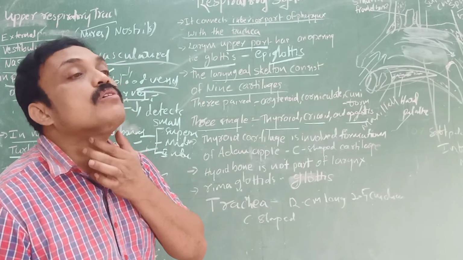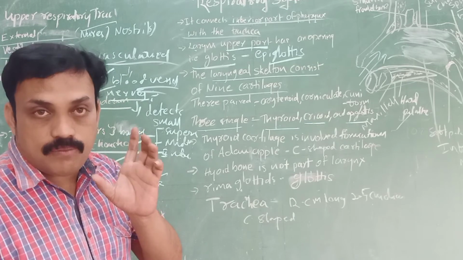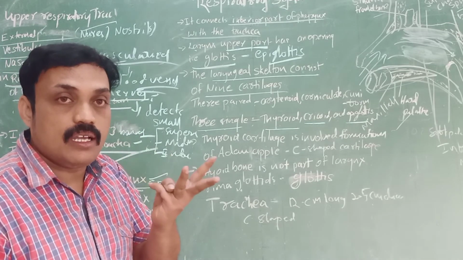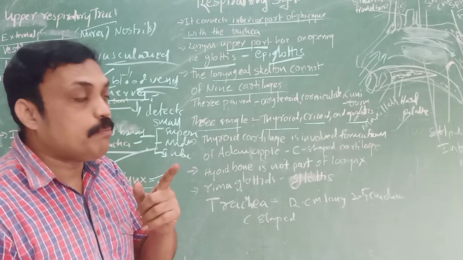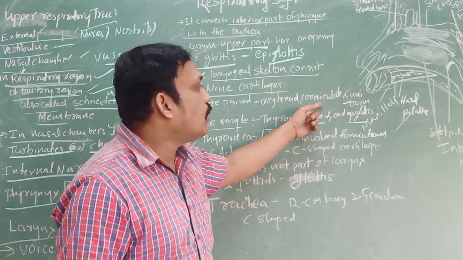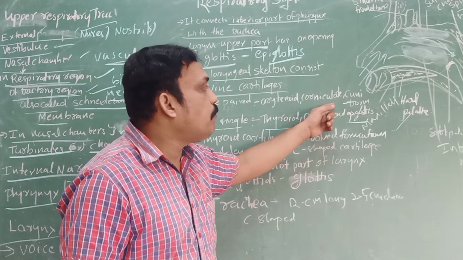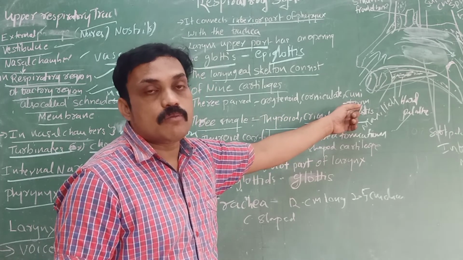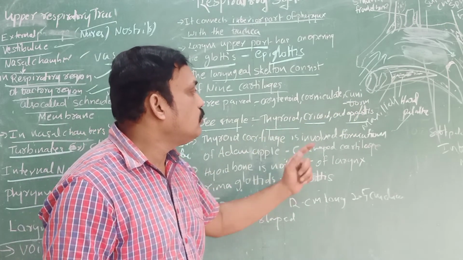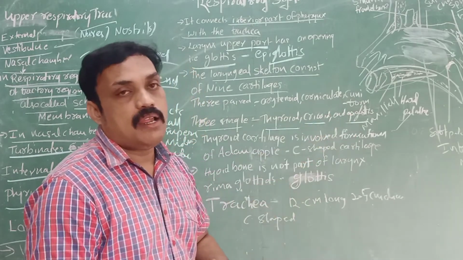So the larynx, the voice box, the sound producing organ, is made up of 9 cartilages: 3 paired and 3 single. The paired are arytenoid, 1 pair, corniculate, 1 pair, and cuneiform, 1 pair. The 3 single are thyroid, cricoid, and epiglottis.